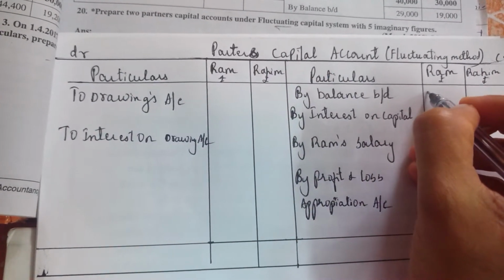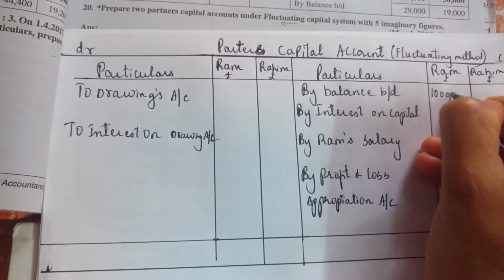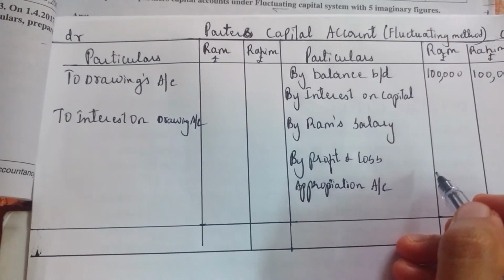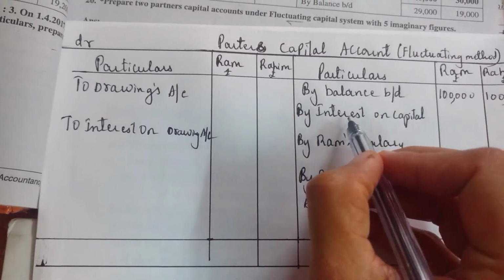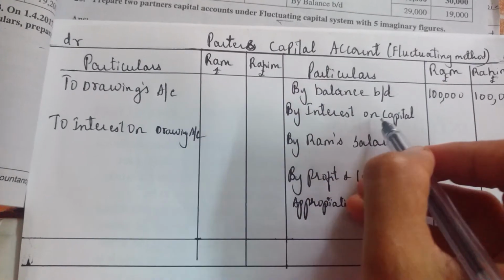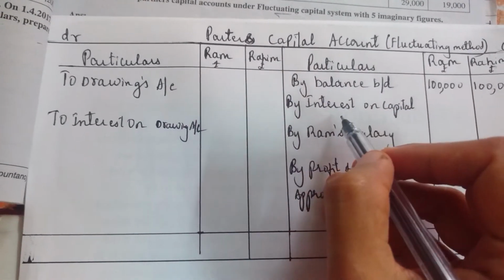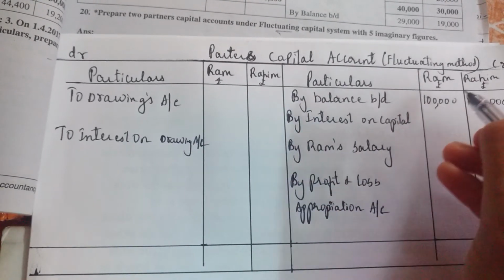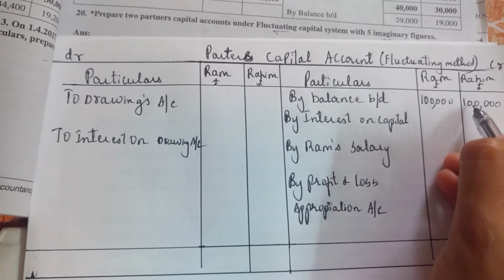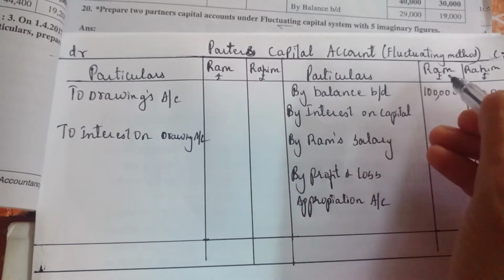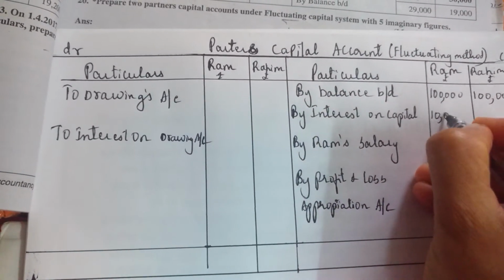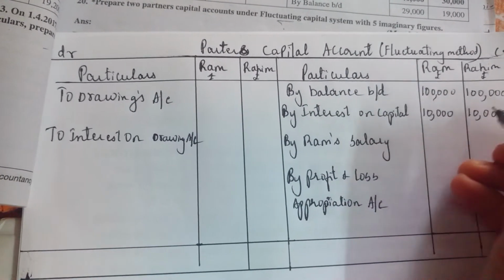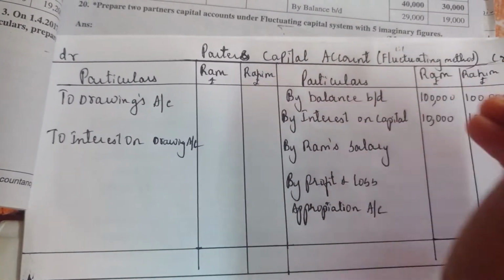So let's take 1 lakh. Imagine I'm writing here 1 lakh. Rahim also 1 lakh. Next, by interest on capital. What is interest on capital? We have studied this in the previous video, but still I'll tell. Ram and Rahim have invested 1 lakh, so they are receiving the interest. Ram is getting say 10,000. Rahim is also getting say 10,000. Better go for the same amount, because we'll assume that it is done in the ratio 1:1.